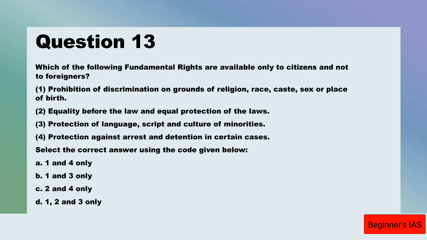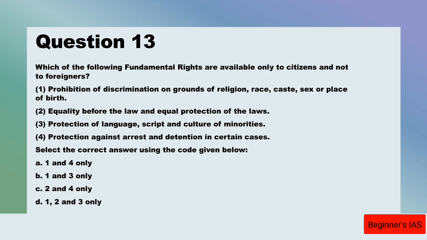Article 16, equality of opportunity in matters of public employment, this is only available to citizens, not to foreigners. And article 19, protection of 6 rights regarding freedom, that is speech and expression, assembly, association, movement, residence, profession. So this is given only to citizens.